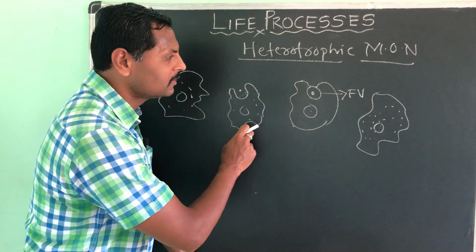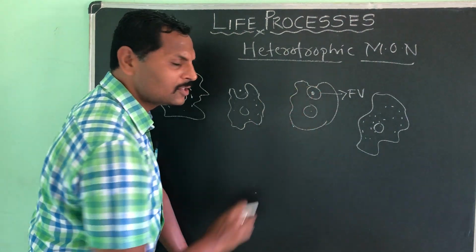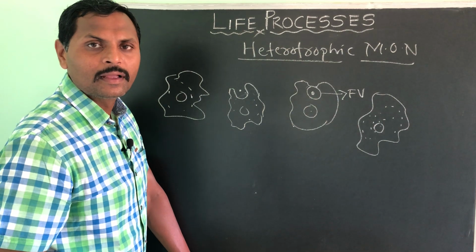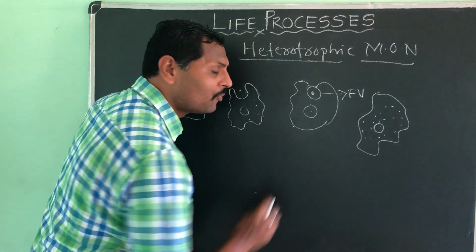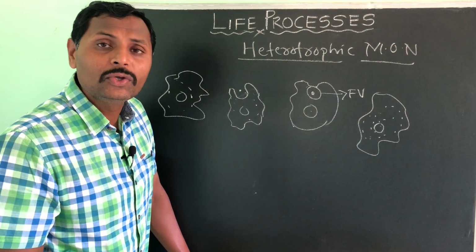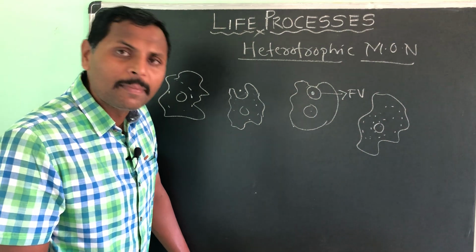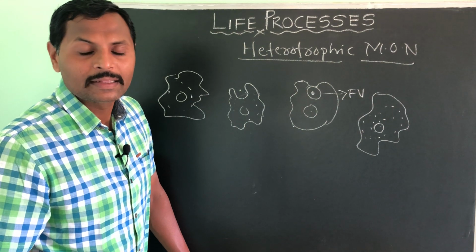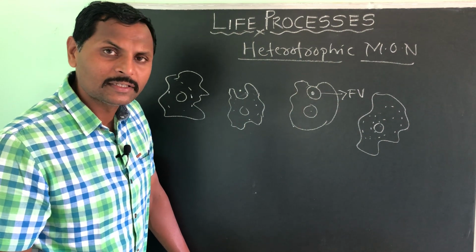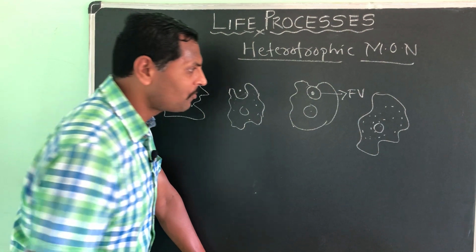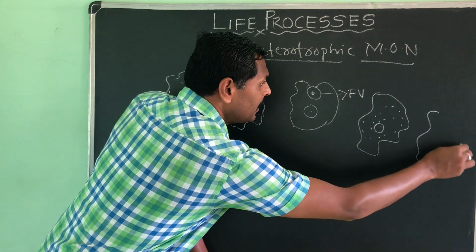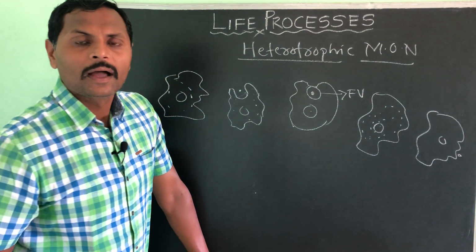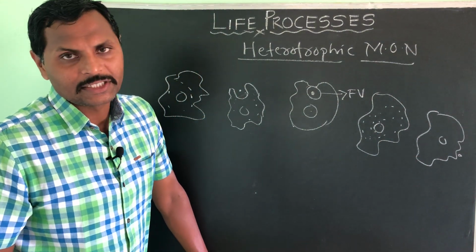Here ingestion, here the digestion is going on, then the absorption, then the absorbed food will be made use by the amoeba for its metabolic activity. That is called as assimilation. See, all the 4 steps are over. So finally the undigested food will be thrown out by the amoeba, that is called as egestion.